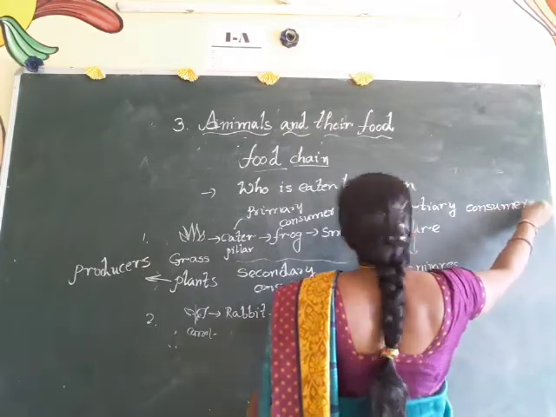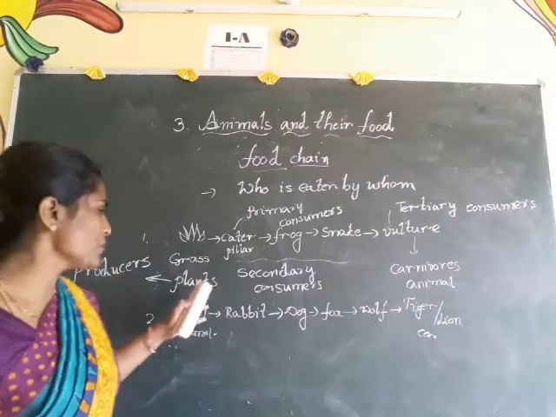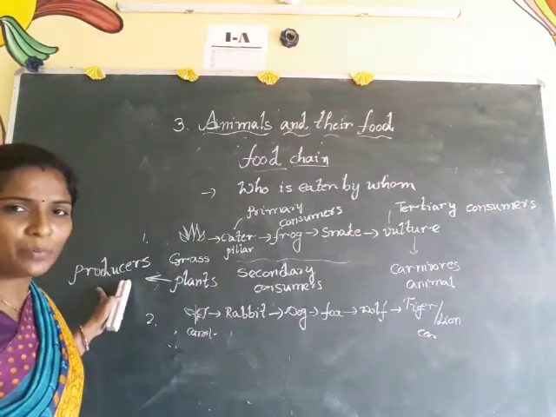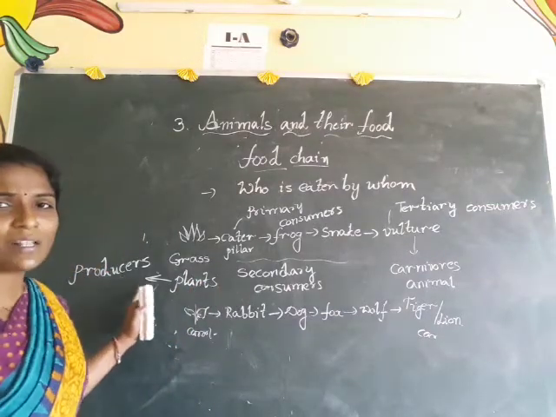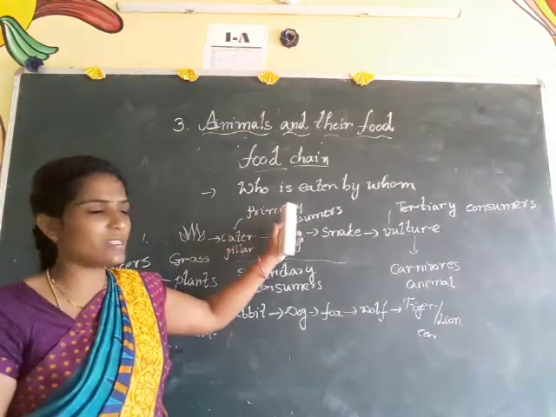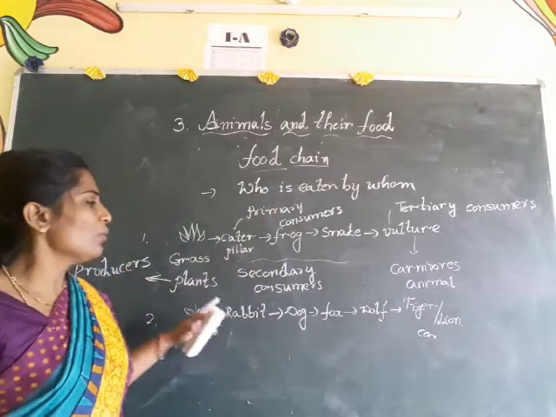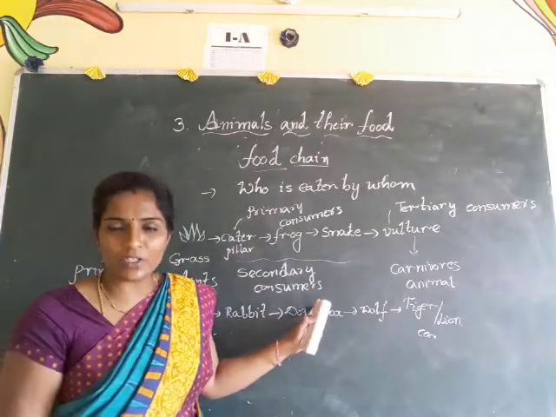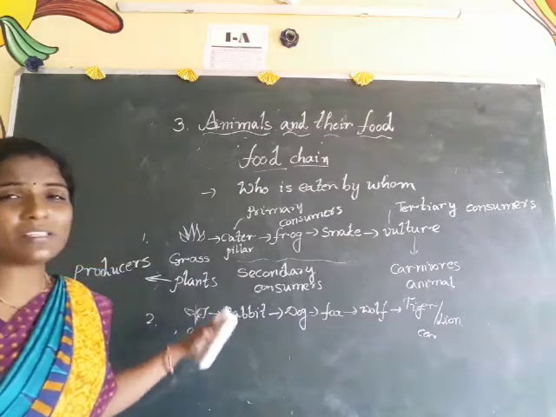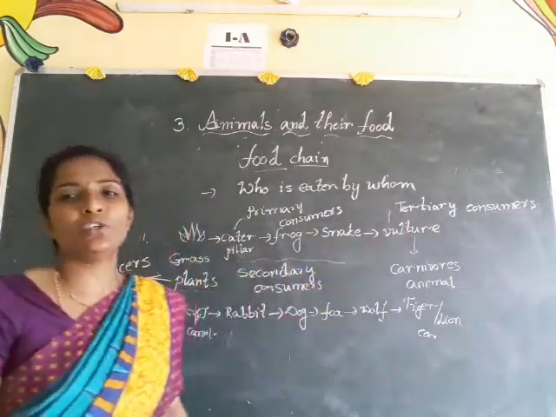Okay children, what is meant by plants? Plants give so much food to us, so we call plants producers. The animals that eat the producers we call primary consumers. The animals that eat the primary consumers we can call secondary consumers. And the animals that eat the secondary consumers we call tertiary consumers.